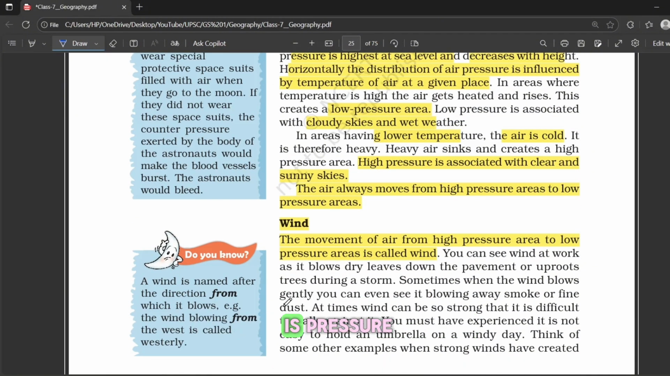The stronger the difference in pressure, the stronger the wind. This is why we feel breezes near hills, coasts, or during storms. The air is always trying to balance the pressure differences.